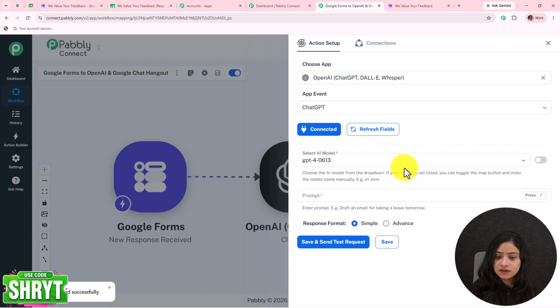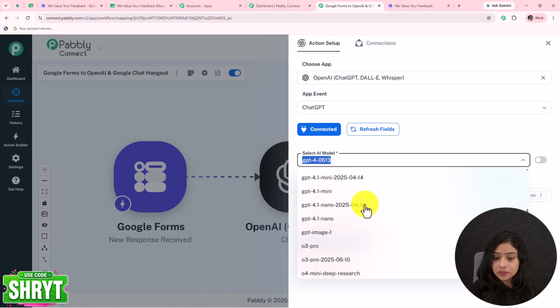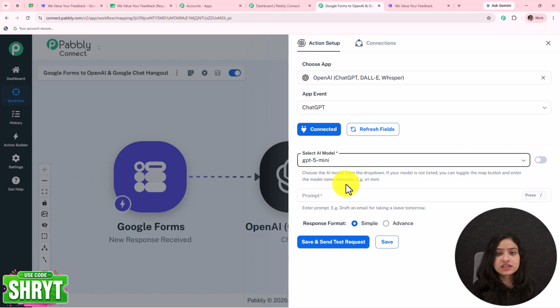And after building the connection, now we have to select the model by using which model of OpenAI you want to generate your content. So here we have multiple models inside ChatGPT. We can select any one of them according to our requirements. Here I'm going to select GPT-5 Mini. I think this is the more effective and efficient model. I have selected that to generate my content.